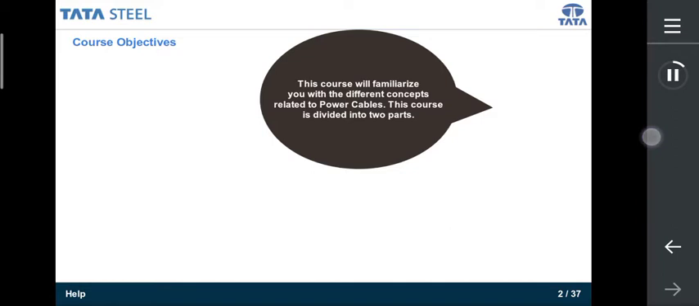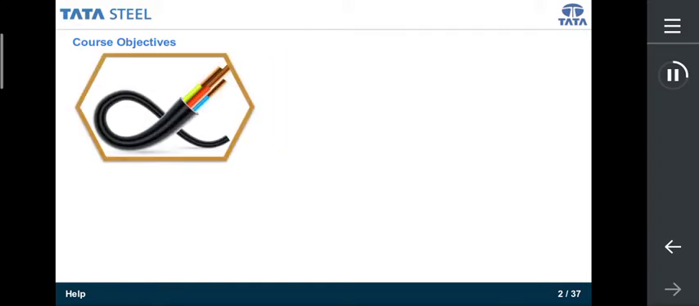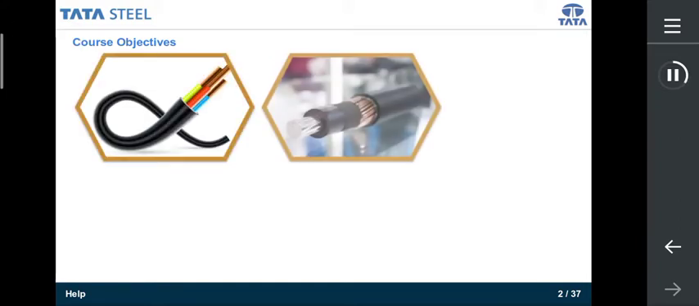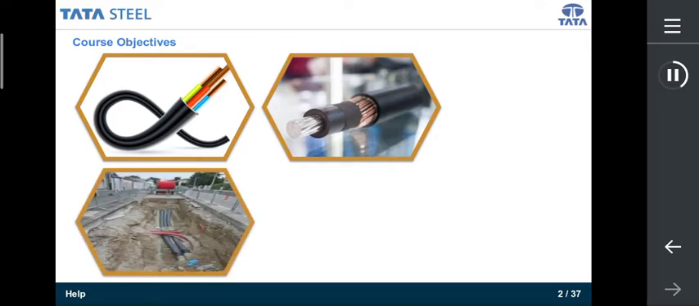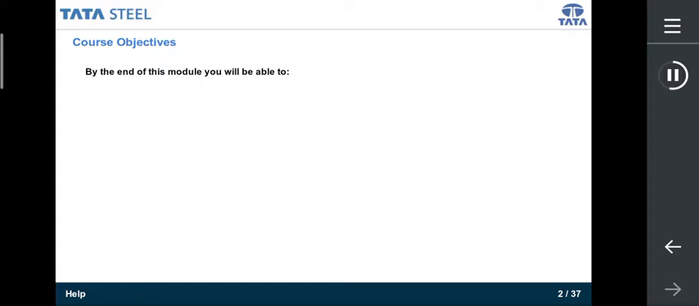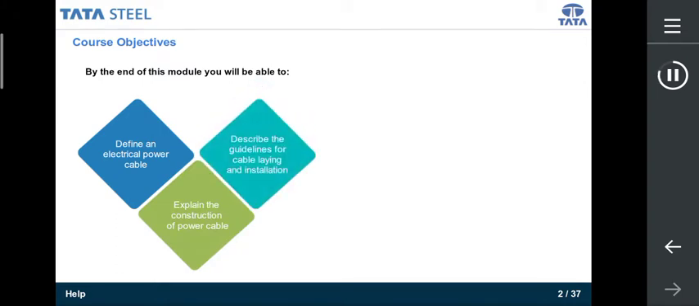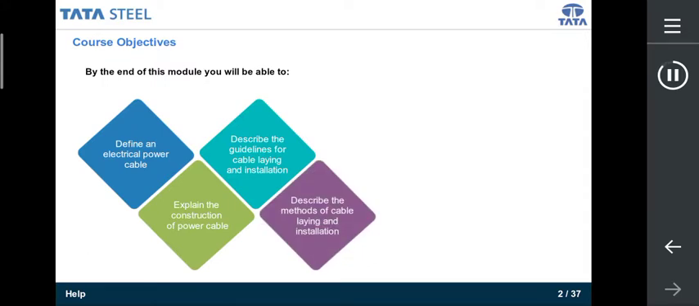This course will familiarize you with the different concepts related to power cables. This course is divided into two parts. Part 1 deals with defining the power cables, the construction of power cables, methods of laying cables and jointing of cables. By the end of this module, you will be able to define an electrical power cable, explain the construction of power cable, describe the guidelines for cable laying and installation, describe the methods of cable laying and installation, explain the jointing of cables.